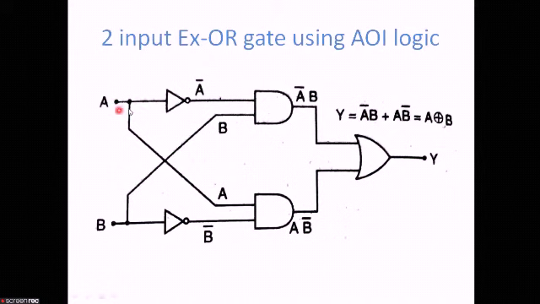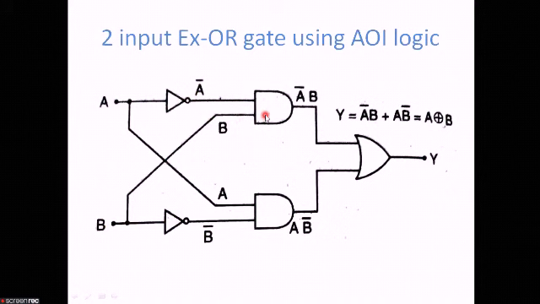Here A is coming in. We are taking A as the input to the inverter, and here we get A bar. This A bar is going to the AND gate. Again, B is going as the input to one of the inverters. This one is the first inverter, this one is the second inverter. And again, this B is going as the input to the AND gate.